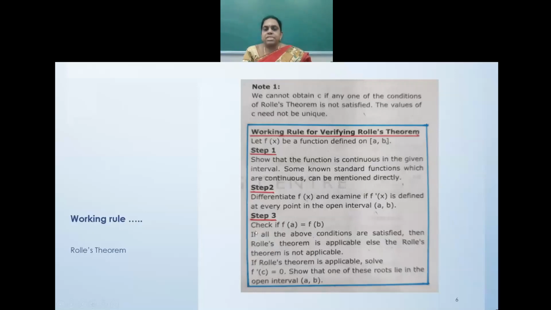Step 3. Check if f of a is equal to f of b. If all the above conditions are satisfied, then Rolle's theorem is applicable, else Rolle's theorem is not applicable. If Rolle's theorem is applicable, solve f dash of c is equal to 0. Show that one of these roots lies in the open interval a comma b.